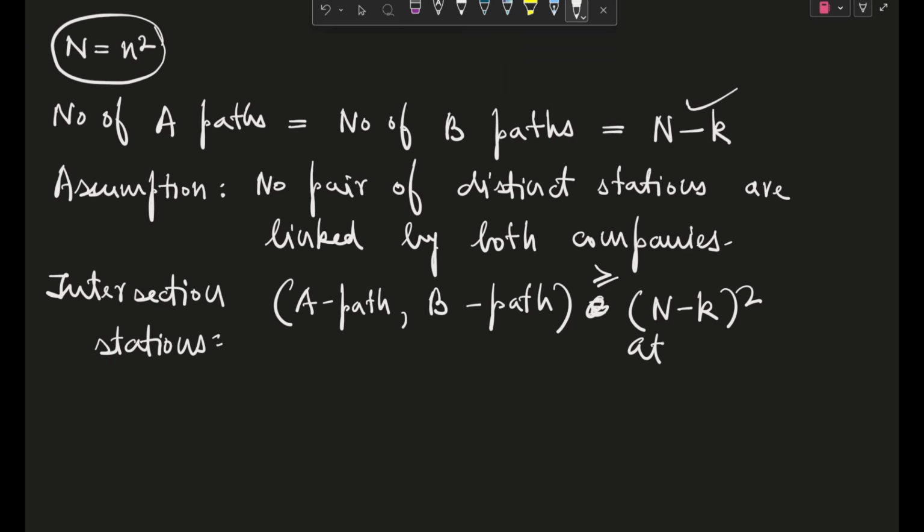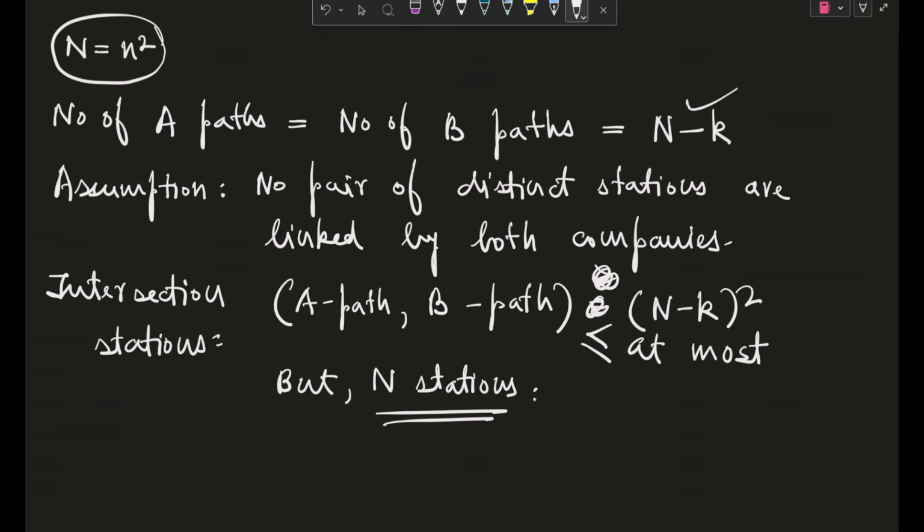Now see, I will not put an equal to, this will be your less than or equal to, because at most, okay, not greater than or equal to, I'm sorry, at most, so less than or equal to. Okay, max to max, this can be the value. Why? Because n minus k is the total length, so it can be less than n minus k whole square, but at the most n minus k whole square. Okay, so this is the maximum total number of intersections possible, but what we have is a capital N number of stations given.